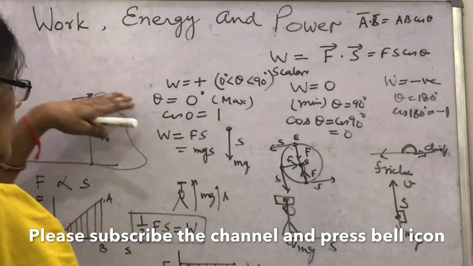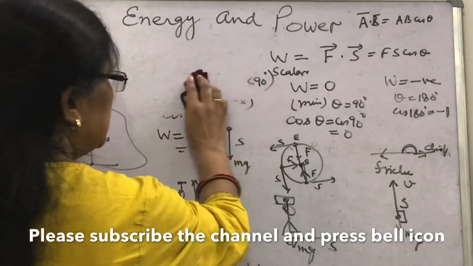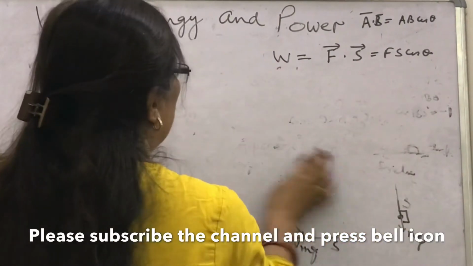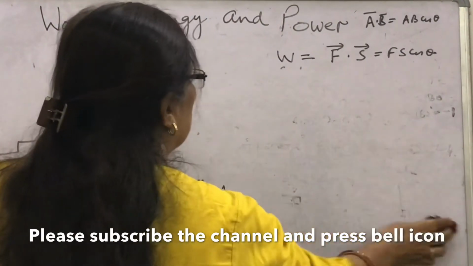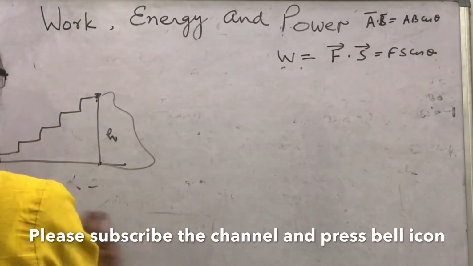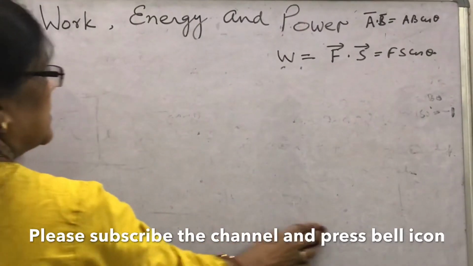So what is the unit of work? Let us discuss first. You have seen the formula for work and how the work is calculated, with examples, when the force is variable or constant.